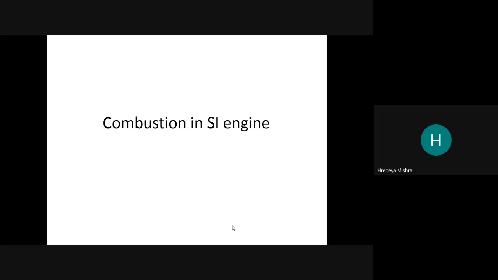We can say that the second name of petrol engine is SI engine. The full form is spark ignition engine. So how the combustion takes place in the SI engine, we are going to discuss in today's lecture.